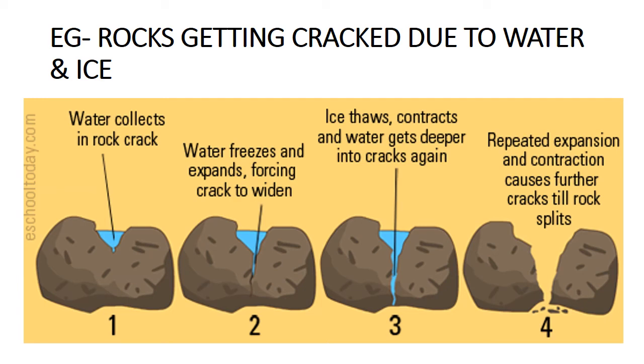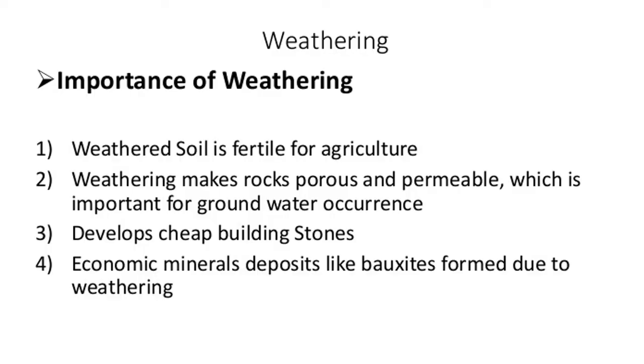Repeated expansion and contraction causes further cracking till the rock splits. So every time the water melts, there is contraction, and if the water freezes, there is expansion. Because of this ongoing process, there is a split in the rock.